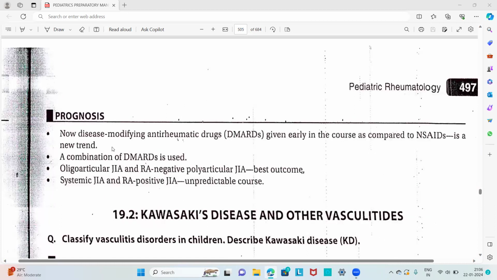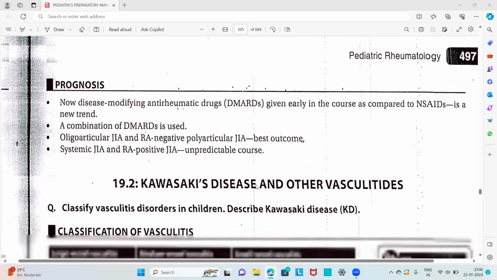Then about the prognosis. Now, disease-modifying anti-rheumatic drugs given early in the course, as compared to NSAIDs, is a new trend. A combination of DMARDs is used. Oligoarticular and RF-negative polyarticular JIA have the best outcome, and systemic juvenile idiopathic arthritis and rheumatoid factor positive JIA have an unpredictable course.